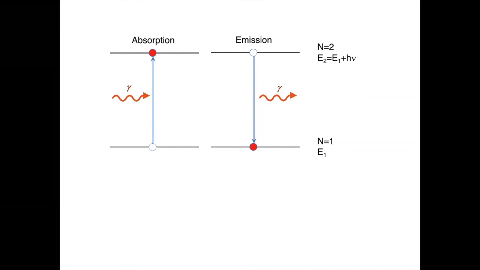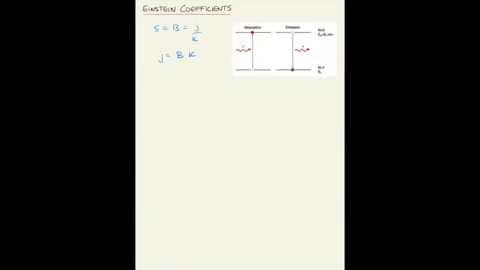If you are in equilibrium, we must have the same number of emissions and absorptions. So let's derive here what the intensity in equilibrium is going to be if we are in equilibrium between emission and radiative excitation. So in equilibrium, we must have the same number of emissions and absorptions. So let's write this down. The number of emission events is identical to the number of absorption events.